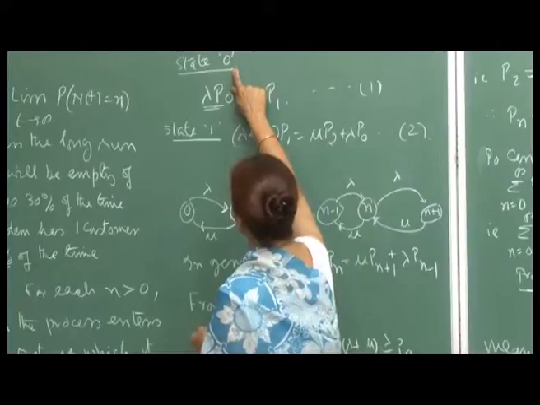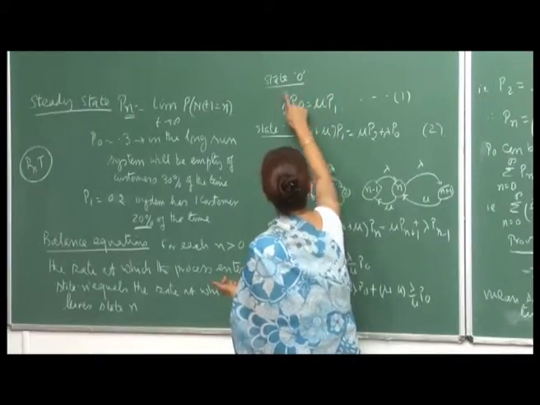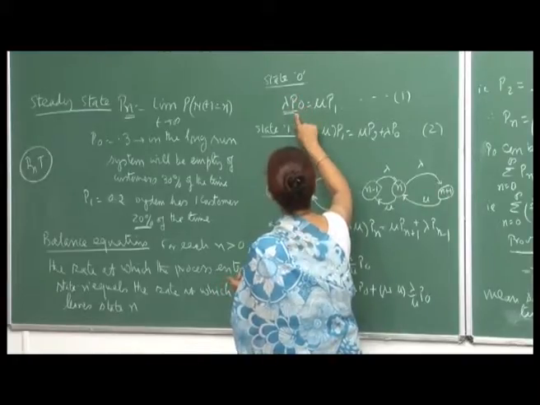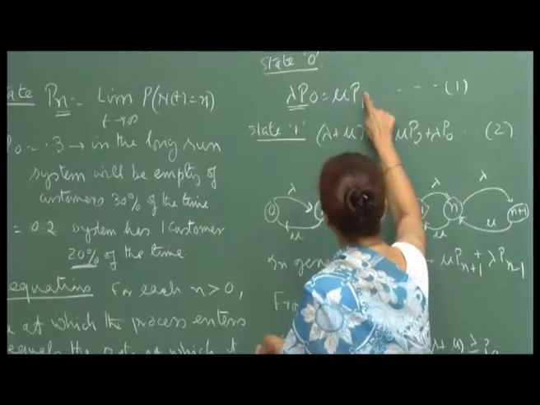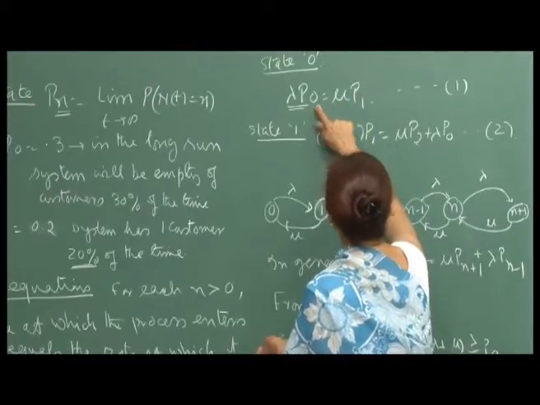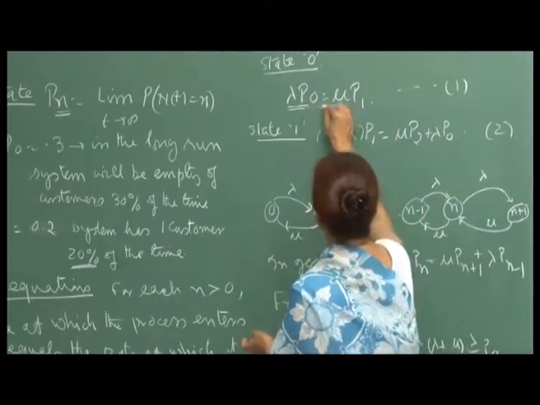The system leaves that state at the rate lambda p 0, and from state 1 it arrives to state 0 at the rate of mu p 1, and therefore the two must balance.